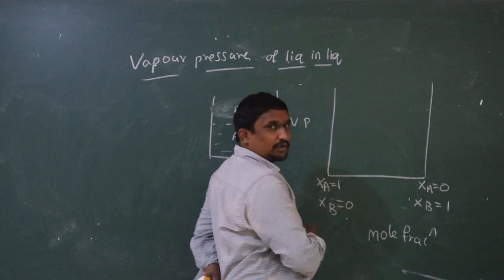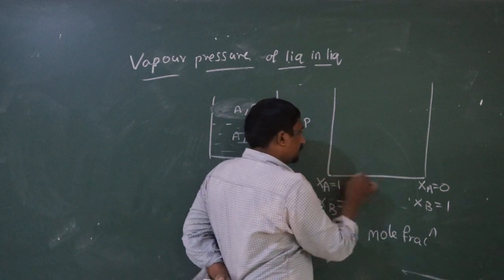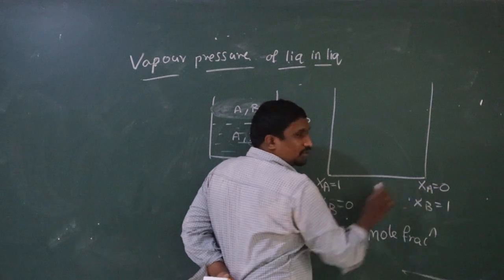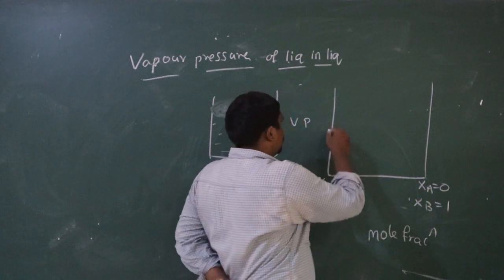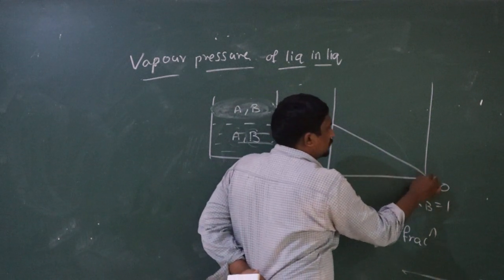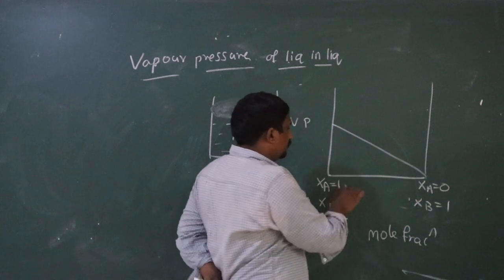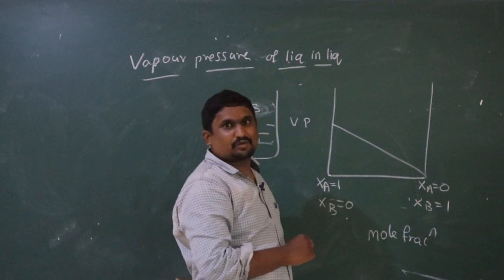Now explaining the curve with respect to A. From this point to this point, the mole fraction of A is constantly decreasing, which means the vapor pressure also decreases.